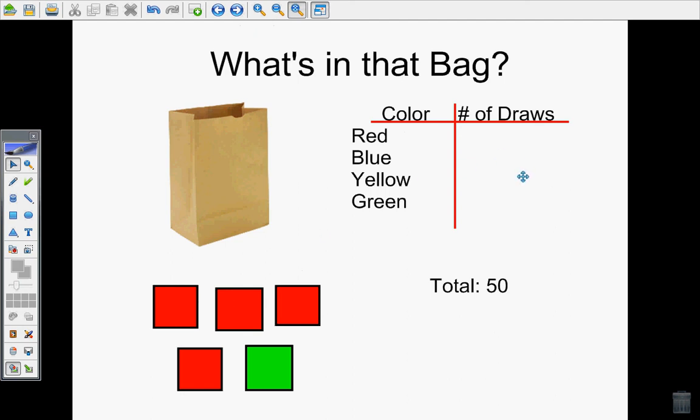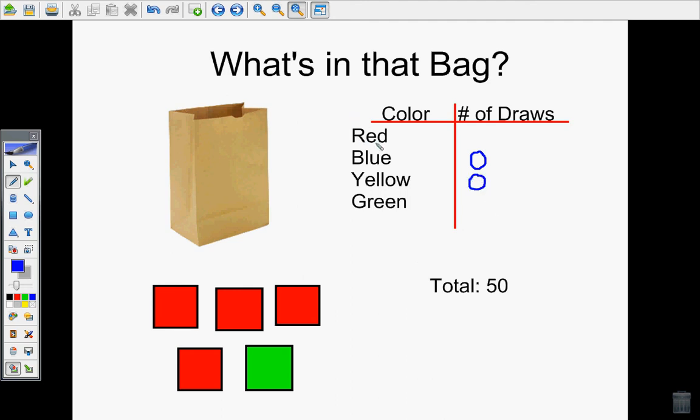We use that same process that we did before. So this time I know that I'm going to draw it out 50 times. I want to guess about how many times I get red, how many times I get blue, how many times I get yellow, and how many times I get green. The first thing that I notice is that in my cubes I have no blues, so there would be no chance that I could ever get a blue. I should get 0 blue draws. I also notice there's no yellows, therefore I will never ever be able to get a yellow draw. Both of them should have zeros.